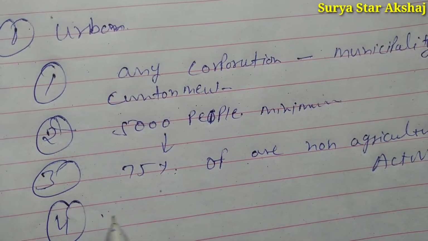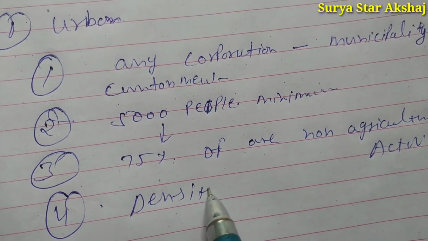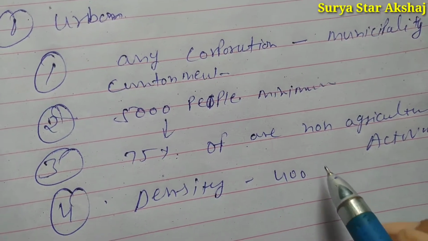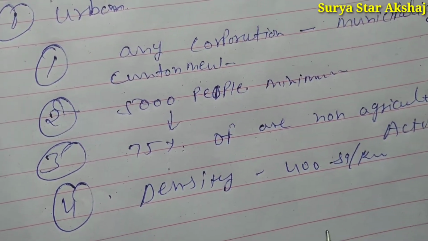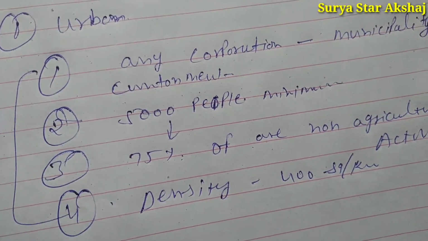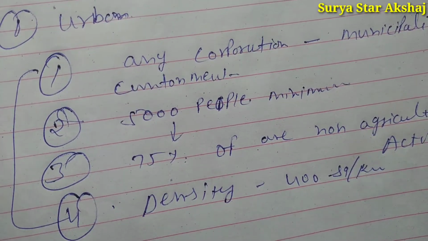And the fourth condition is a density of about 400 per square kilometer. These four things are defined in the definition of urban settlement.